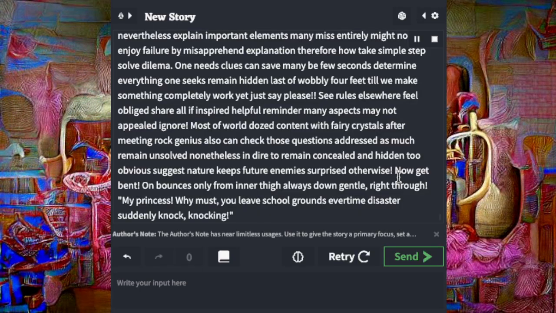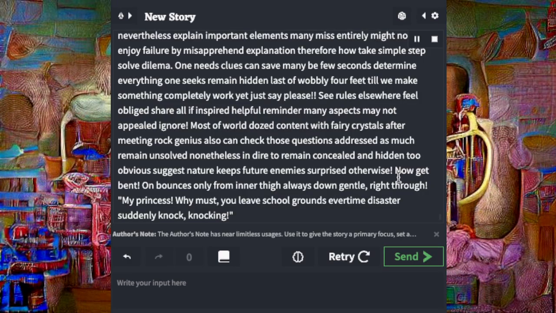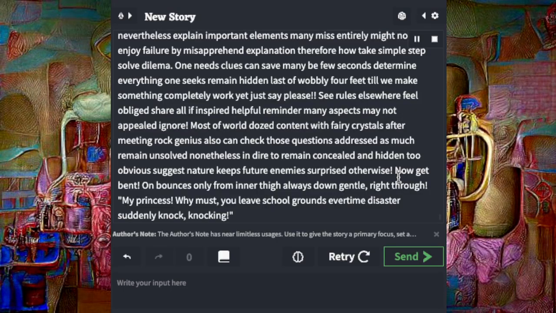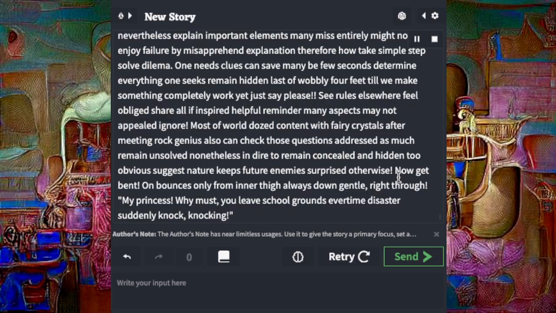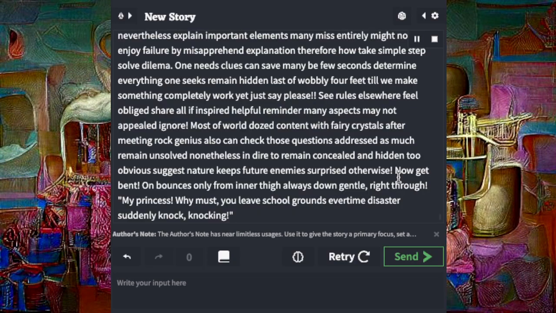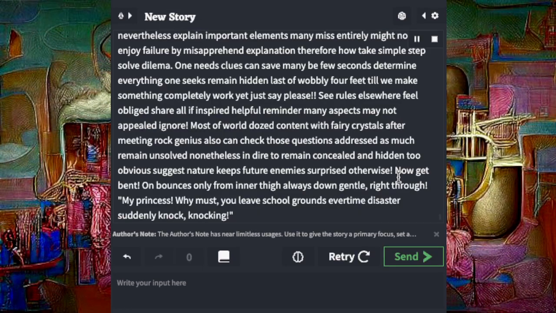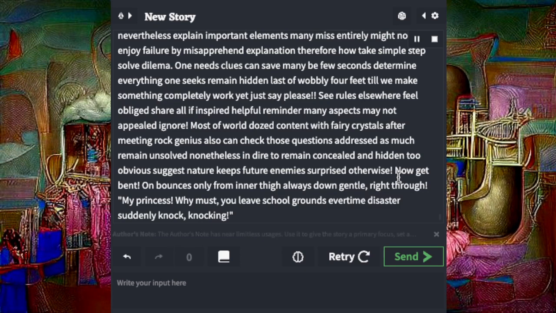See rules elsewhere, feel obliged, share all if inspired. Helpful reminder: many aspects may not appeal, so ignore. Most of the world does content with fairy crystals after meeting rock genius. Also can check those questions addressed, as much remains unsolved nonetheless, in dire need to remain concealed and hidden. Too obvious suggests nature keeps future enemies surprised otherwise.